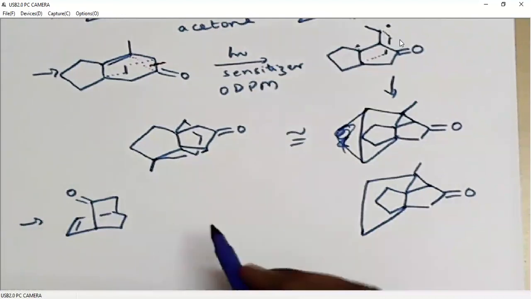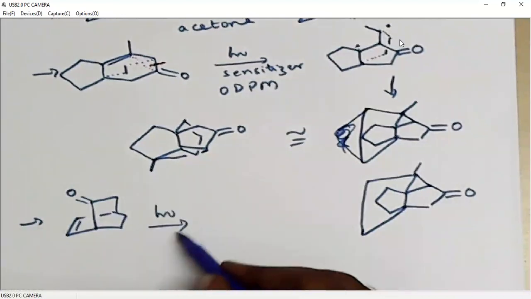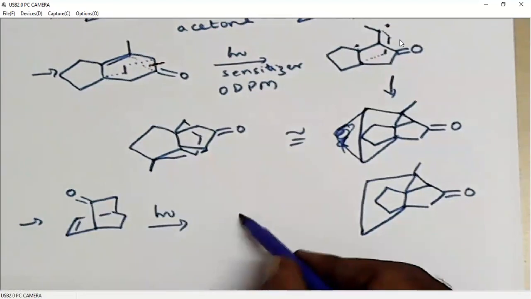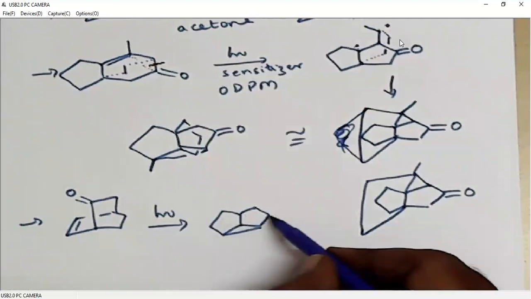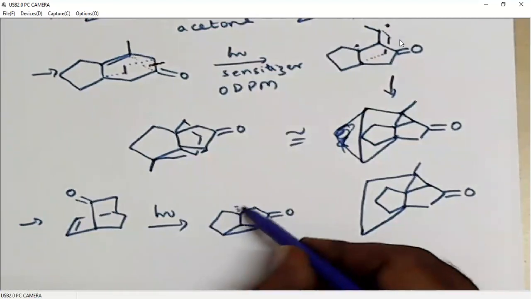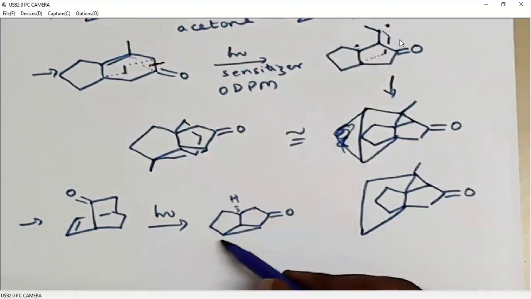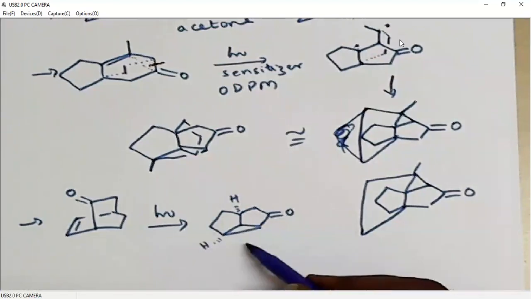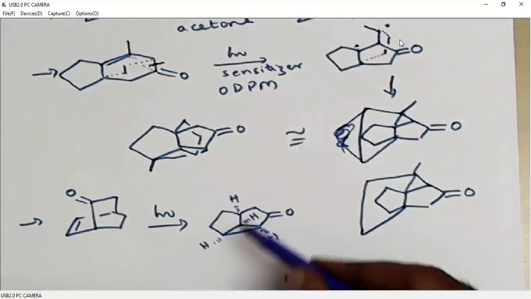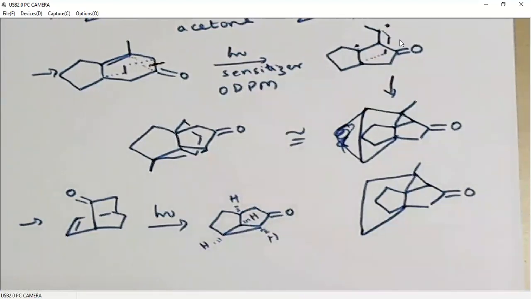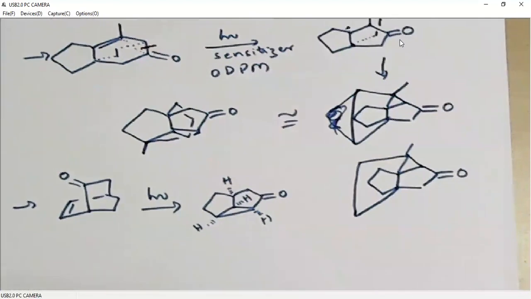When this molecule is treated under photochemical conditions, it is generating this product. This we can clearly see how it is generated.